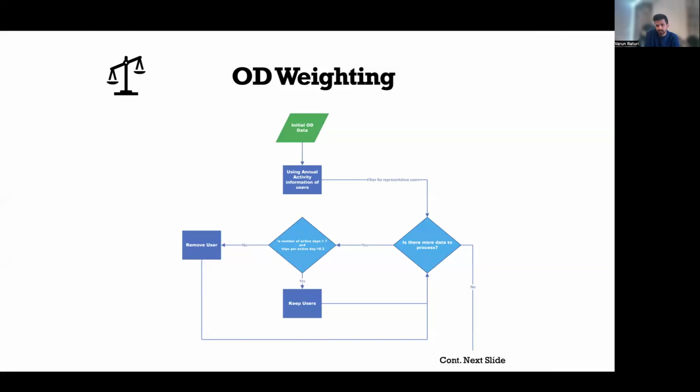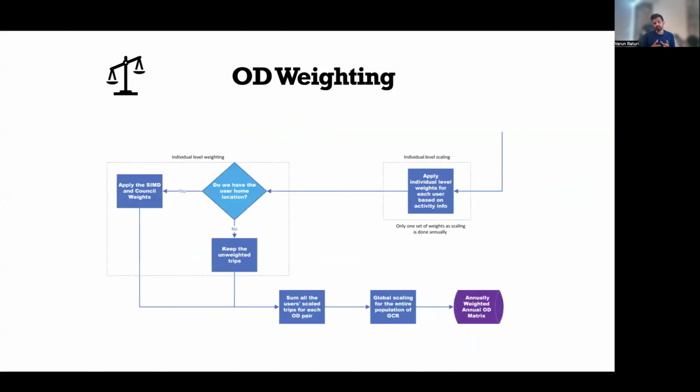Once we have these representative users, we apply the first level of weight that we are suggesting, which is the individual level scaling. Here we apply a weight which is a function of how active that user was. So it's a very simple scaling factor. For example, if a user was active for 6 months and made 500 trips, that means in a year that person would make 1,000 trips. So it's a clear, direct scaling factor dependent on the activity of that user within that data set.